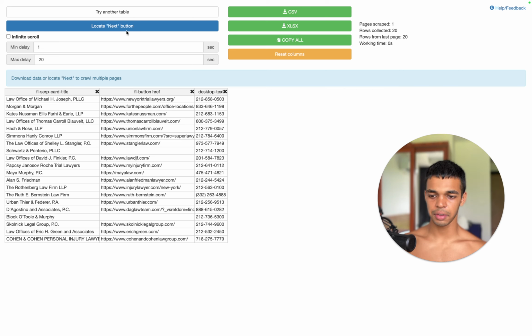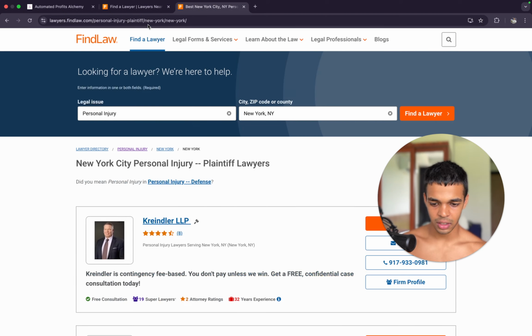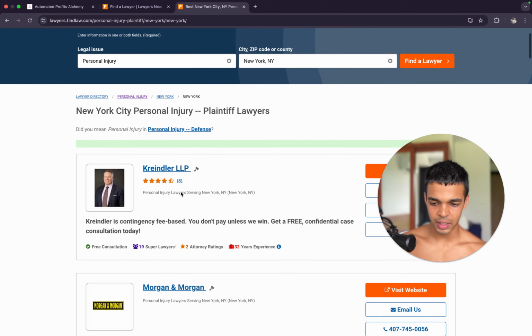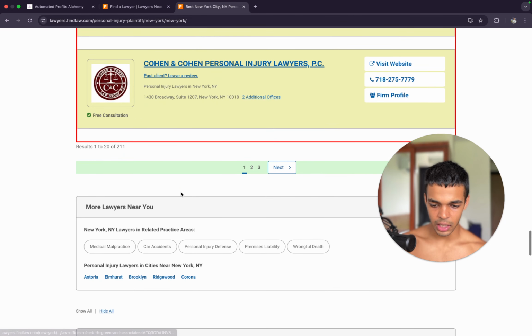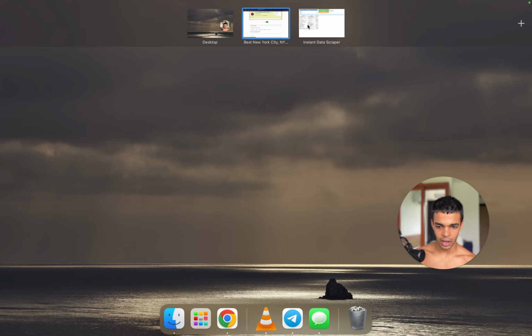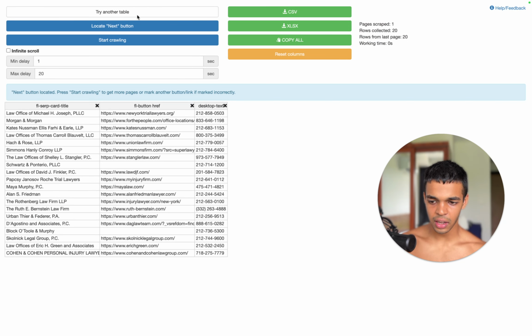Yep. Once you've done that, you have to click over here where it says the locate next button. And after that, it will open up this page. And now you just simply scroll down, down, down, till you reach the end. After that, you click on the next button. Just click on the button and boom. That's all you had to do. So yeah, after that, once you have clicked on it, you can click on start crawling.